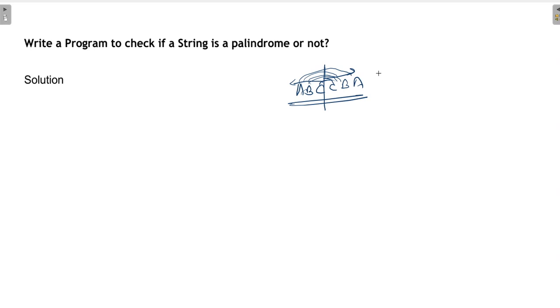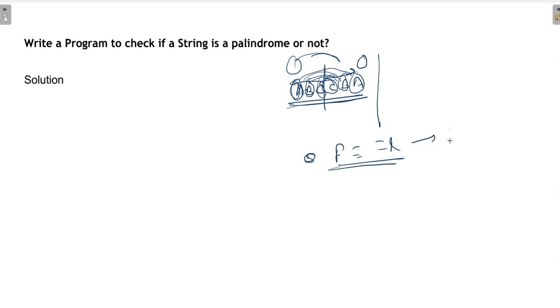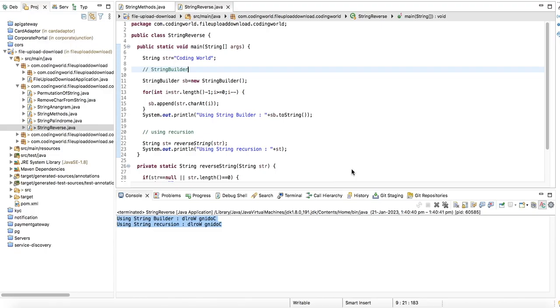So you have to check using a for loop. One pointer we will put at the start, and one pointer will be put at the end. We will compare the string characters one by one. We will compare first and last, then second and second last, third and third last. If this continues till your first pointer equals the last pointer, then that string is a palindrome, or else that string is not a palindrome. I will show the program for this.